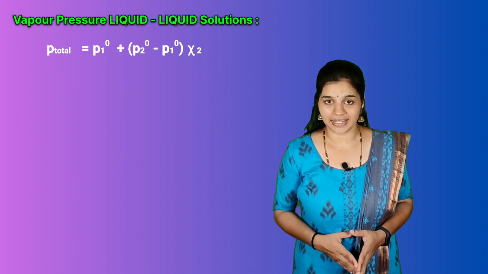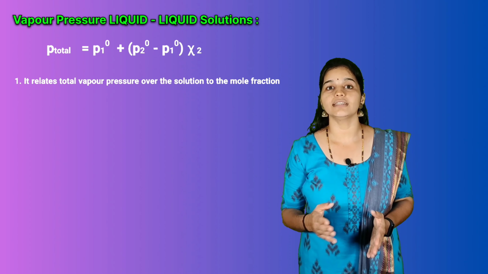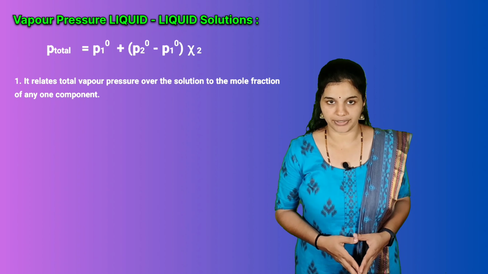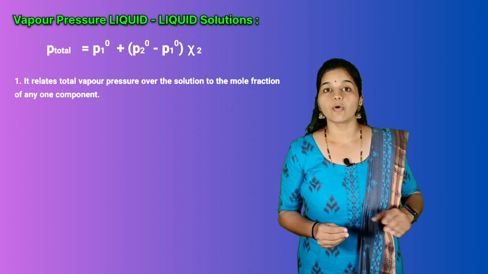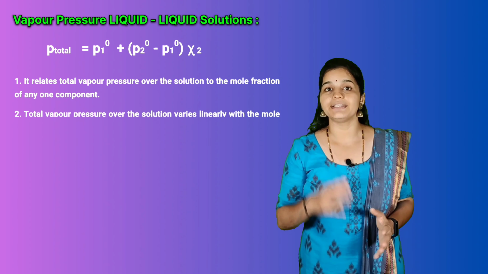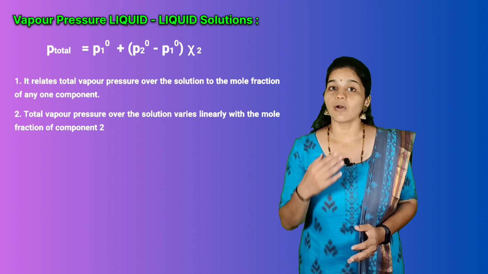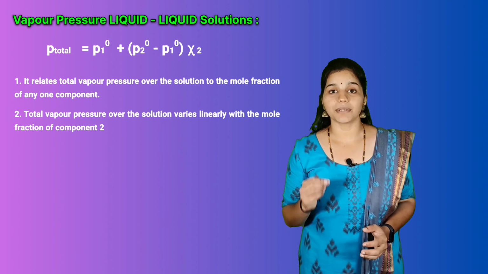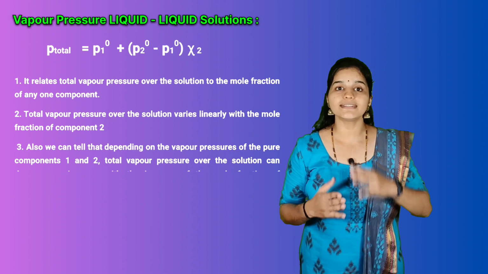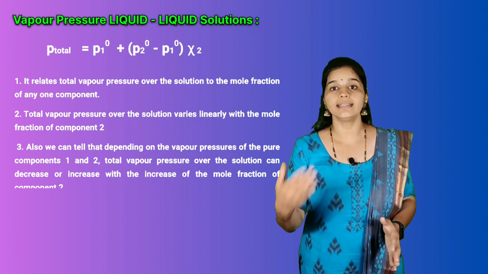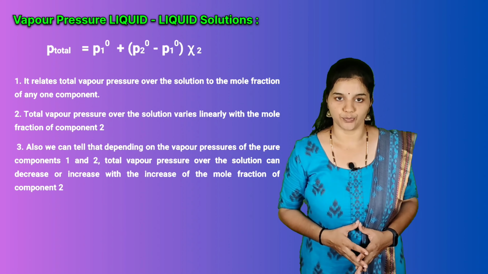So, we can tell that the equation relates total vapor pressure over the solution to the mole fraction of any one component. Secondly, the equation tells us total vapor pressure over the solution varies linearly with the mole fraction of component 2. Third, we can also tell that depending on the vapor pressure of pure components 1 and 2, total vapor pressure over the solution can decrease or increase with the increase of mole fraction of component 2.